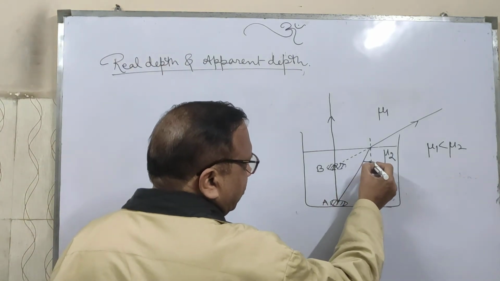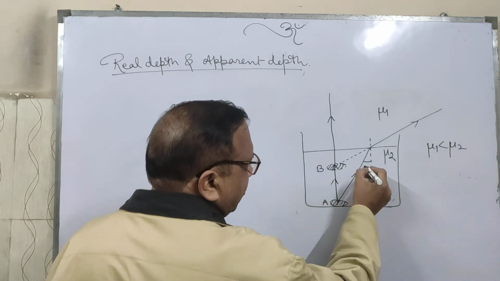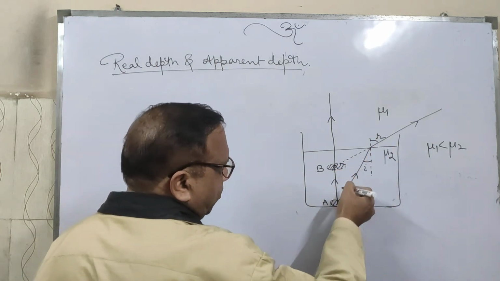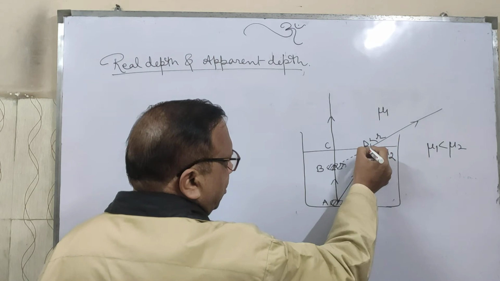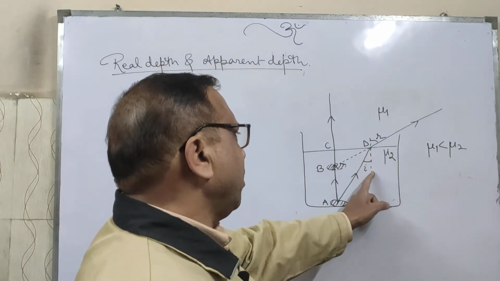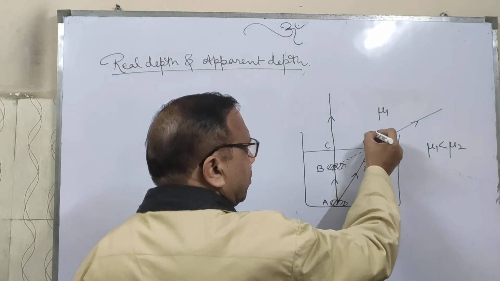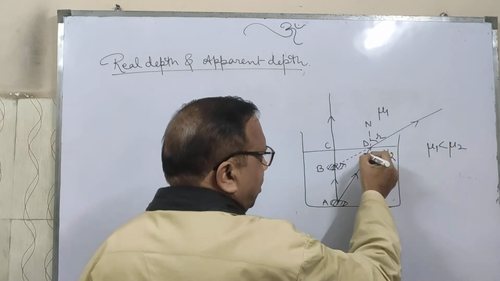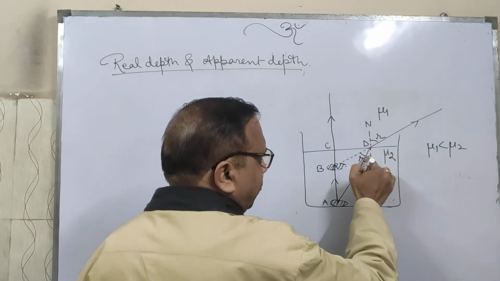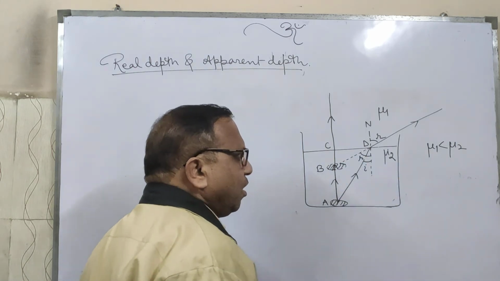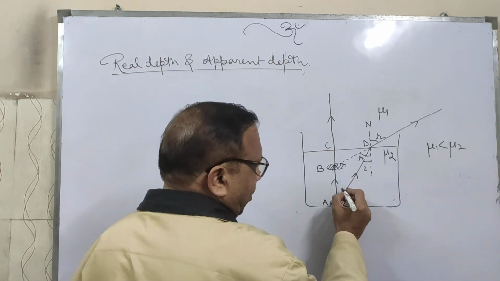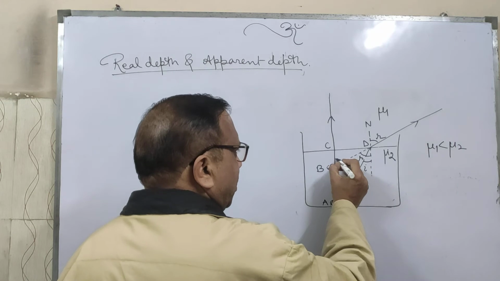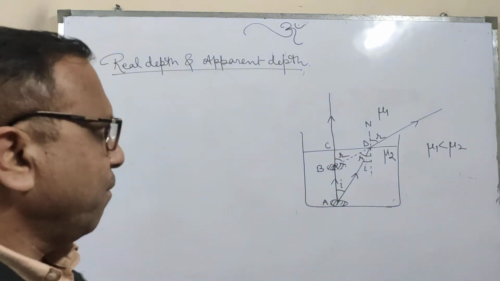Now this is the angle of incidence I, and this is the angle of refraction. This ray is produced, suppose it is A, B, C, it is D, DB, and this normal DN, these two are straight lines. So it will be a vertically opposite angle, so this angle will be R. If this angle is I, this angle will also be I, because of alternate angles, or it will be R. Is it clear? May I repeat?